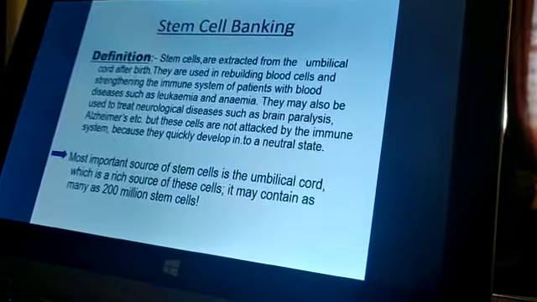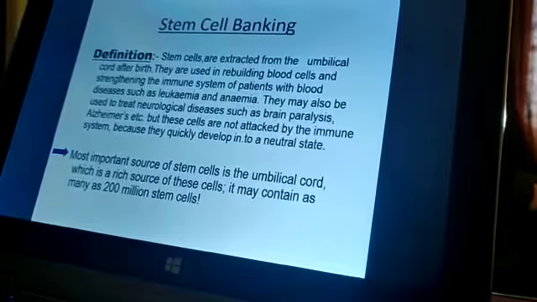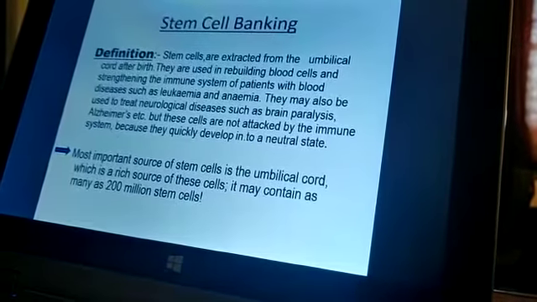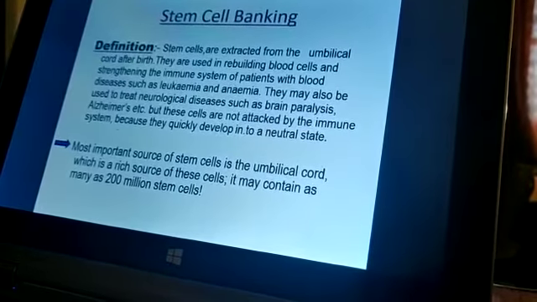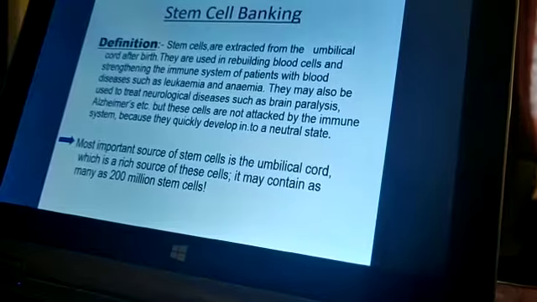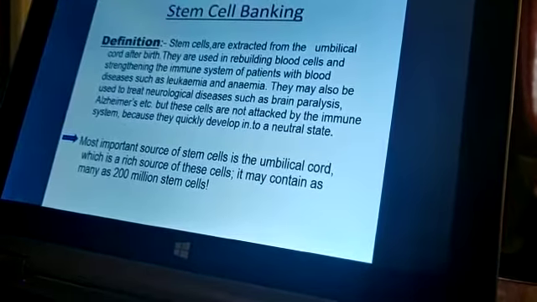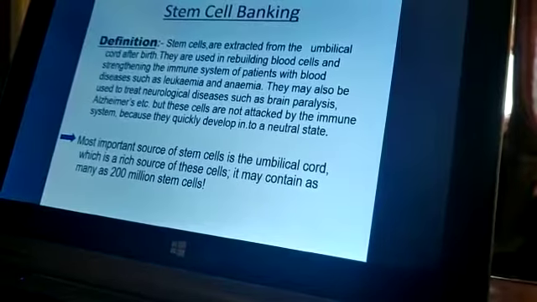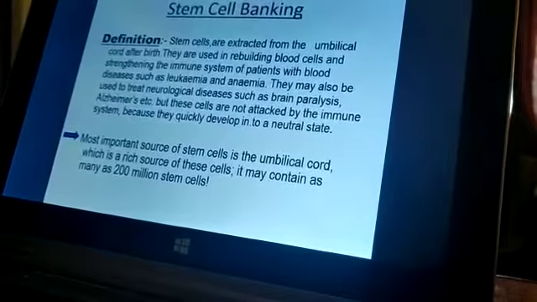These cells are not attacked by the immune system because they quickly develop into a neutral state. And the most important source of the stem cell is the umbilical cord, which is a rich source of these cells. It may contain as many as 200 million stem cells.